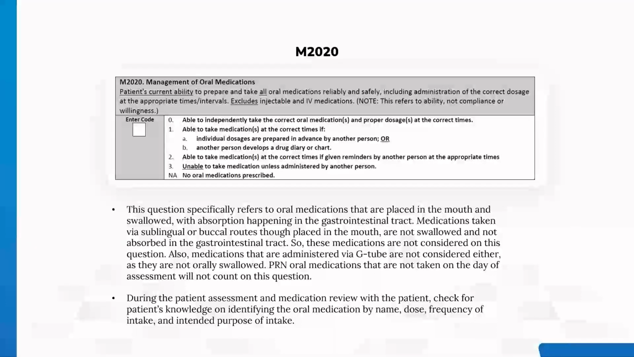During the patient assessment and medication review with the patient, check for the patient's knowledge on identifying the oral medication by name, dose, frequency of intake, and intended purpose of intake.